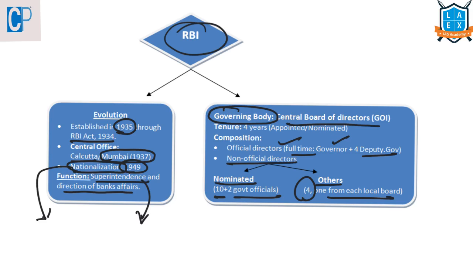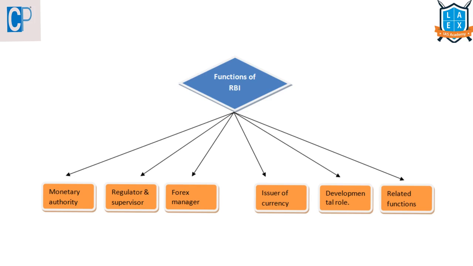There are 4 local boards. One is in Mumbai, the other one is in Calcutta, the other one is Chennai, and the other local board is Delhi, New Delhi. As we said, the function of RBI is financial supervision. This financial supervision of RBI will be done under the guidance of Board for Financial Supervision.